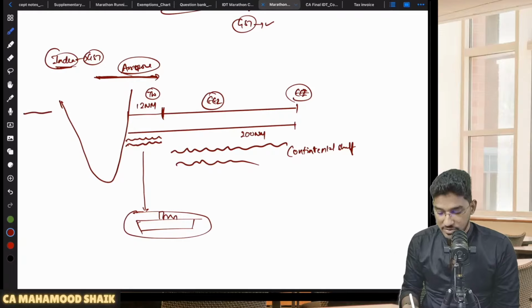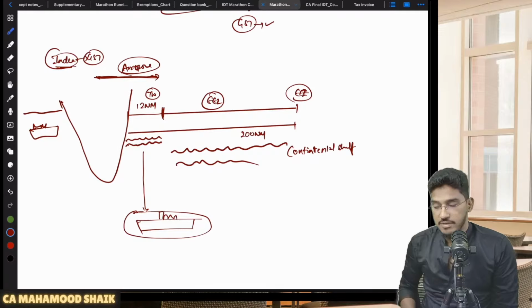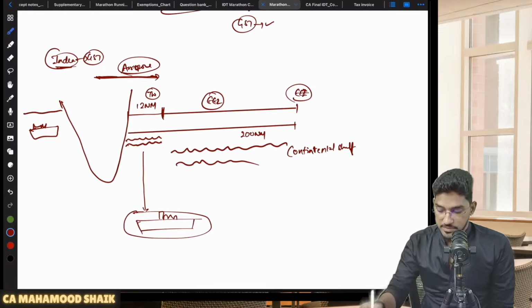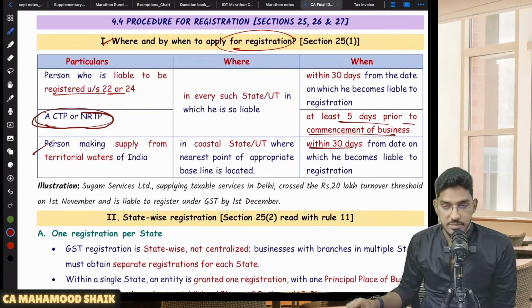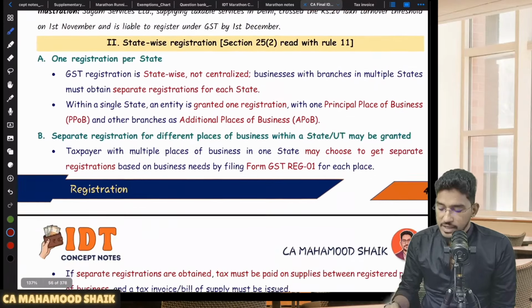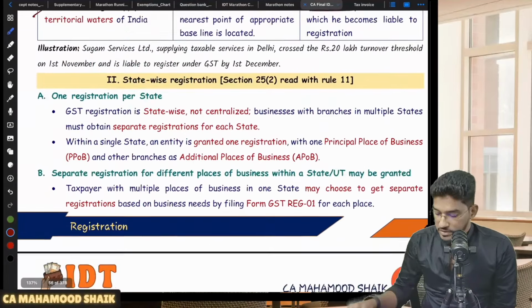So let us say this vessel is located here. So whatever is the nearest coastal state or union territory, with that state or union territory, they have to submit an application for registration. Okay. But here also the time limit will be 30 days only from the date on which they become liable for registration.